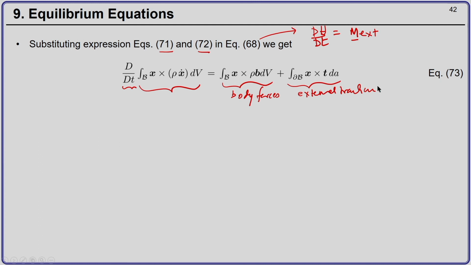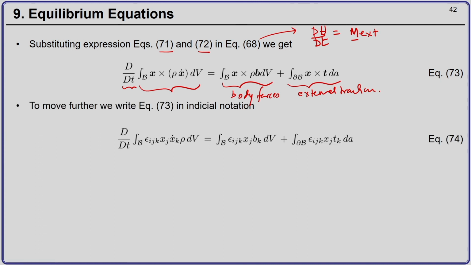Now, to move further, we write equation number 73 in indicial notation. I hope by this time you have revised your indicial notation and are a little familiar now. Let us consider the first term on the left hand side under the integral.